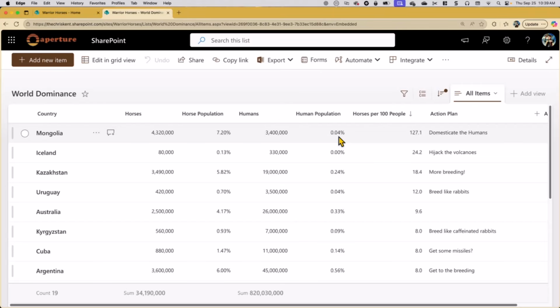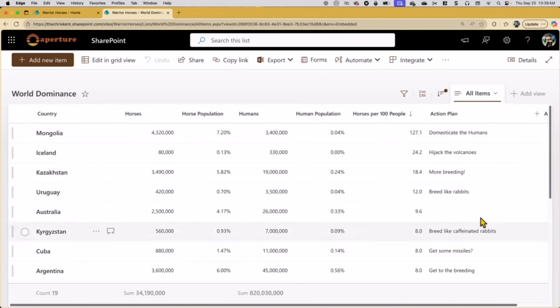So they're taking a look here, but one of the things they're trying to determine with this is how many horses per 100 people, right? It doesn't really make sense as a percentage exactly. So doing it like this is saying, hey, in Mongolia, we are doing a fantastic job. We've got 127, 128, what do you want to call it, horses per person there. Or not per person, per 100 people. So that's like a whole horse and like a leg or something like that. Every person is entitled to. I don't understand Mongolian law. Don't worry about it.